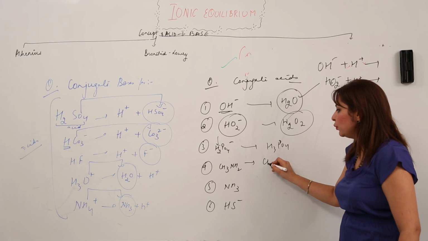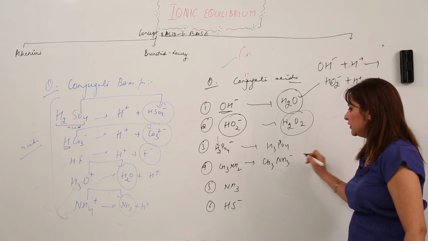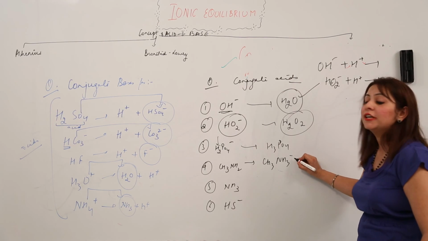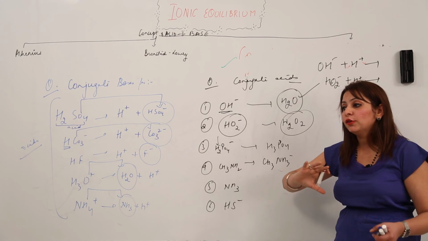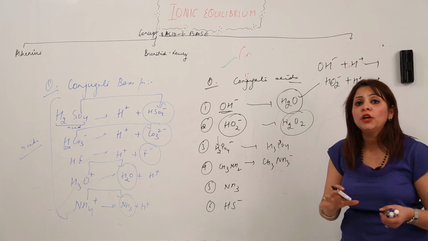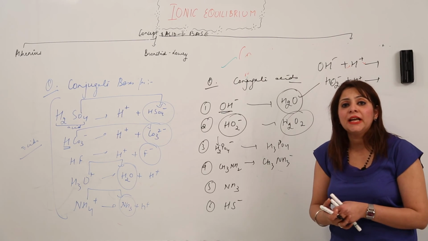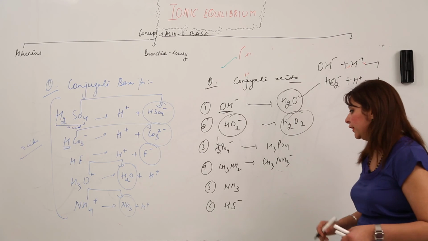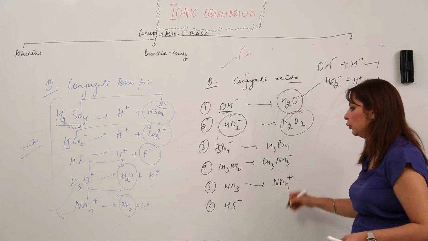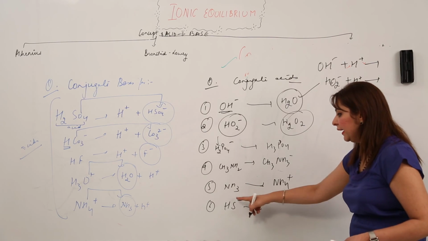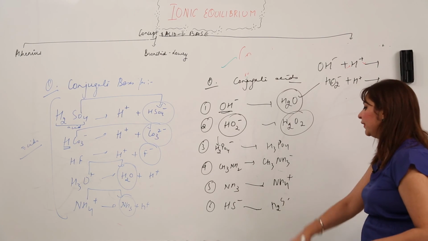If I add H to CH3NH negative, it will become CH3NH2, and you put a negative sign as well, because NH3 is a molecule with a lone pair and it cannot attach to any hydrocarbon like that. So we need to put a negative sign on it, right? Again, we are adding H to NH3, it will become the ammonium ion. We are adding H to HS negative, it will become a hydrogen sulfide molecule.